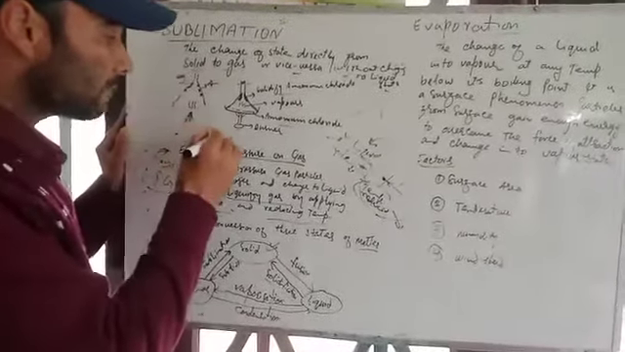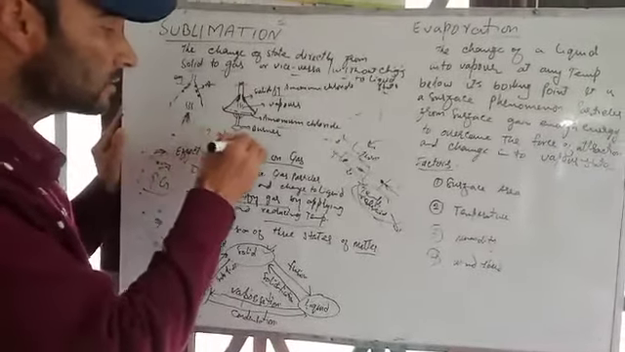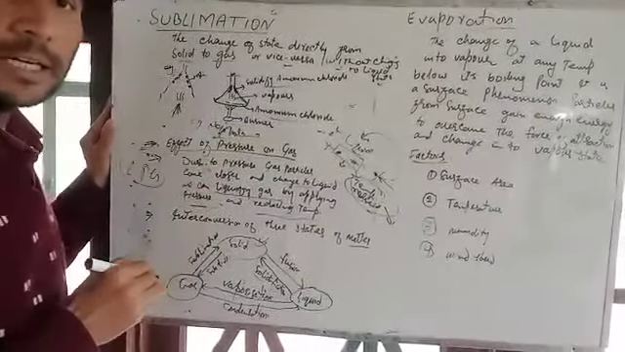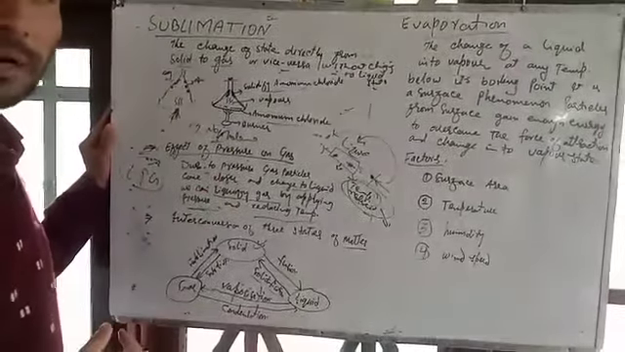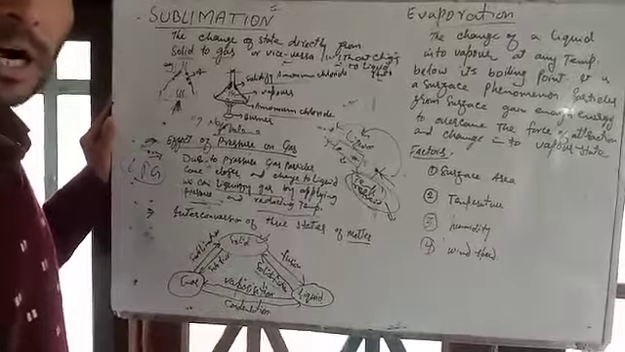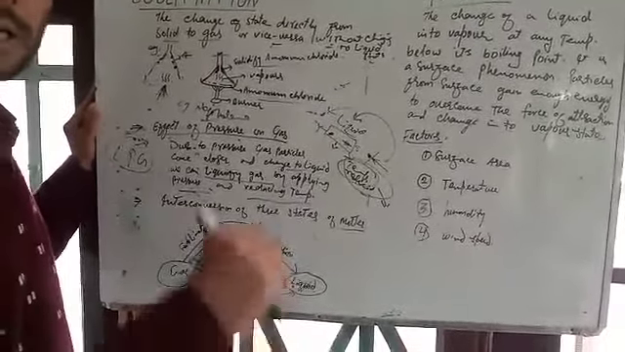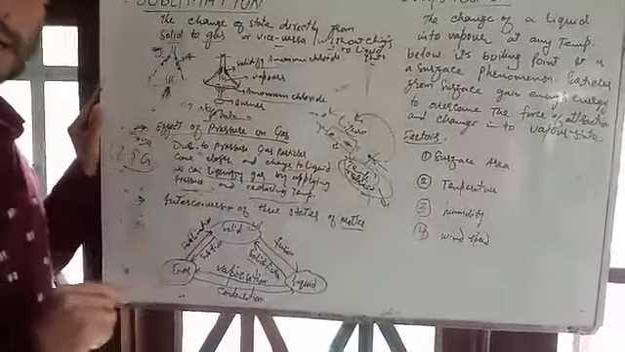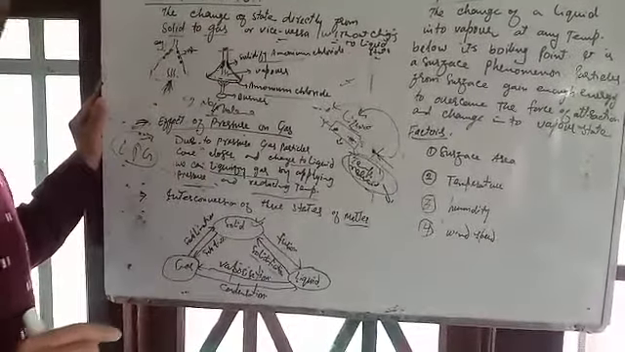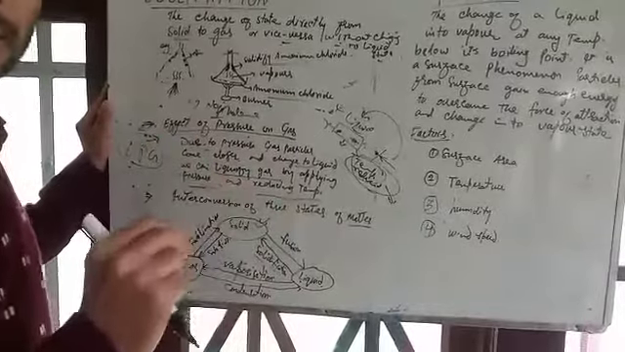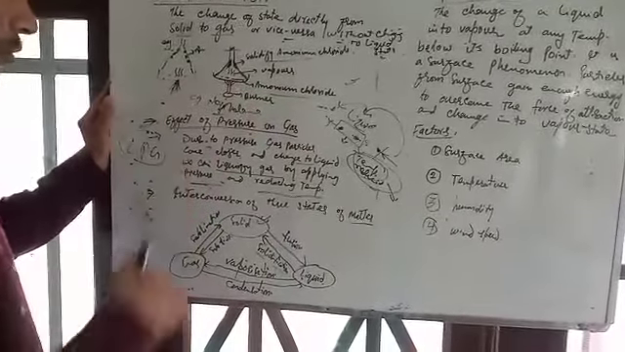Another example of it is naphthalene. You might have seen the naphthalene balls present in the bathrooms, and after 1 week, 2 weeks, they disappear. That means these naphthalene balls evaporate and get vanished from your bathrooms.